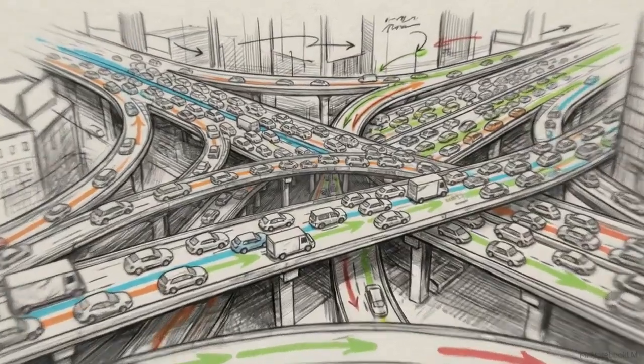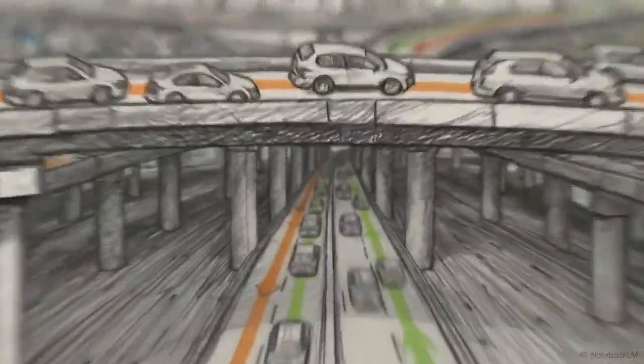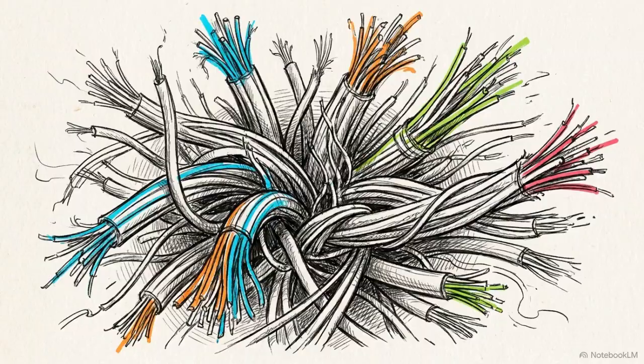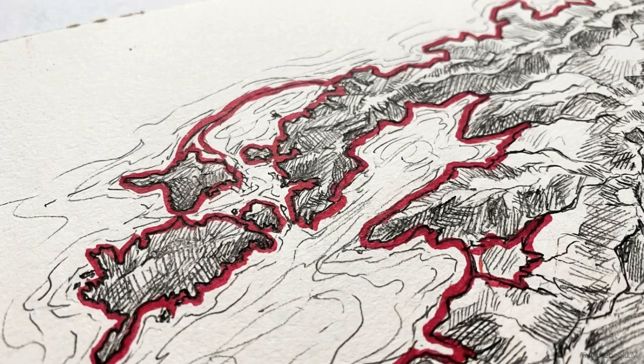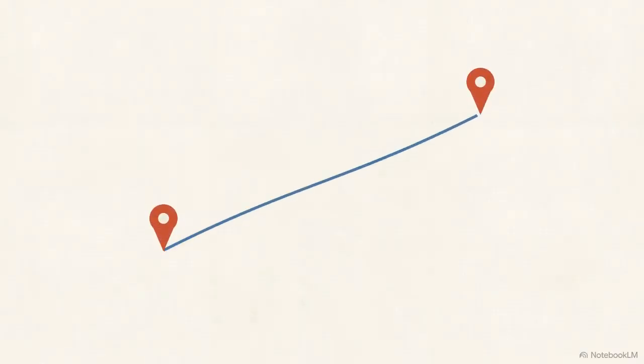When we look at the physical layout of the modern world, from the concrete of a traffic grid to the copper of telecom cables, it appears as a wall of logistical noise. Finding the shortest path or the maximum capacity through these systems is difficult because we are distracted by the physical reality, the curves of the roads, the geography of the land, and the distances between points.